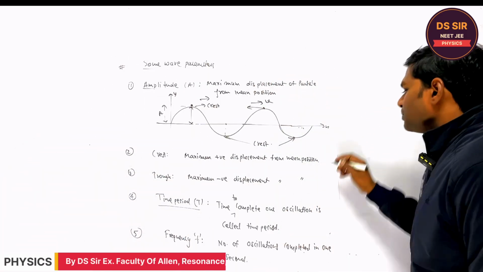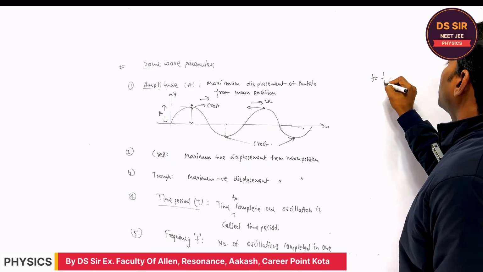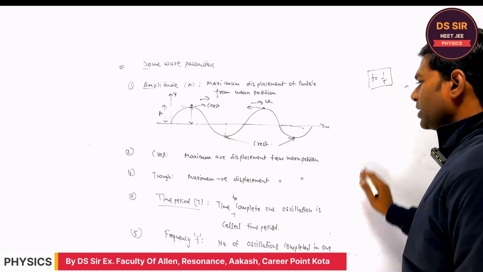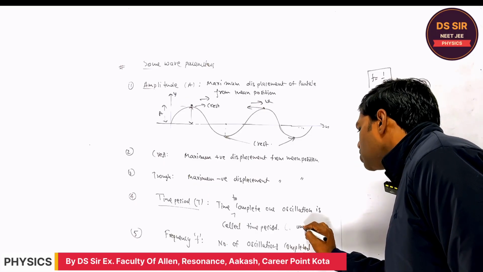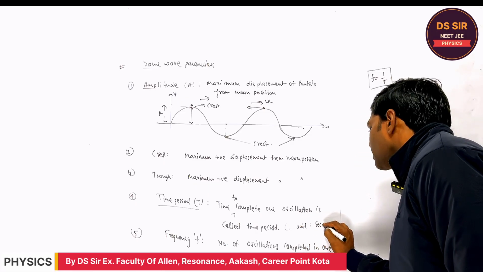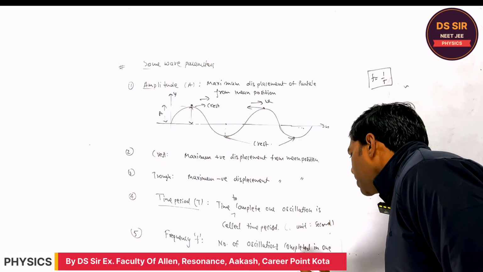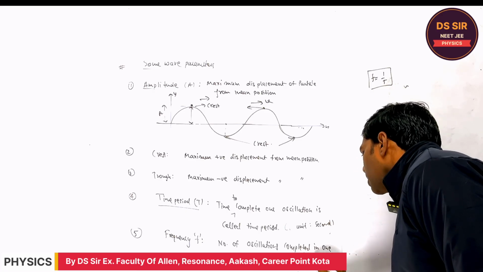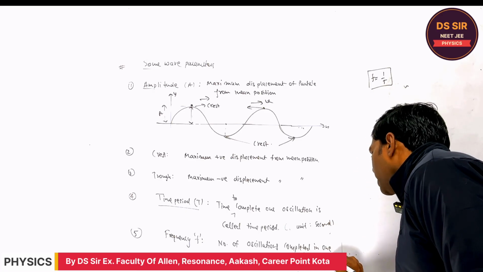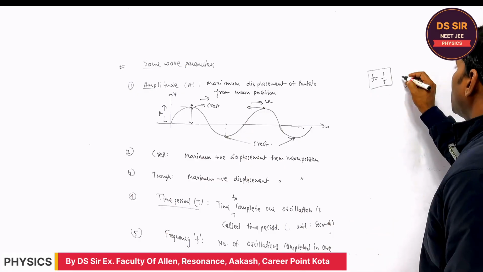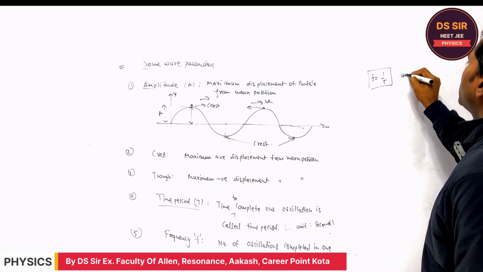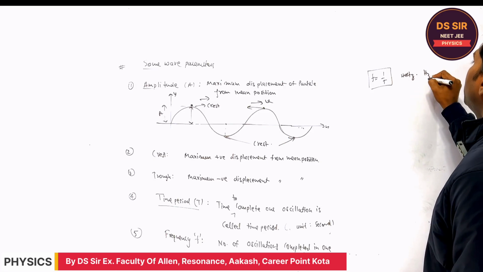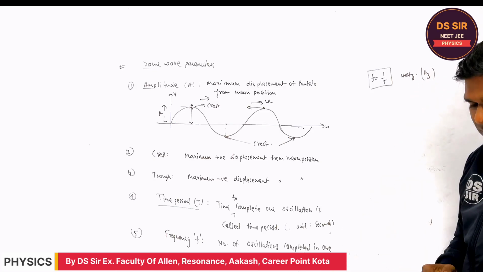And the frequency is nothing but 1 upon time period. The SI unit of time period is second. What is the unit of the frequency? It is per second, which is also called the hertz, and it is represented by Hz.